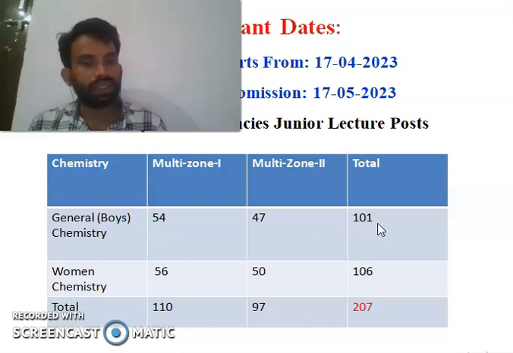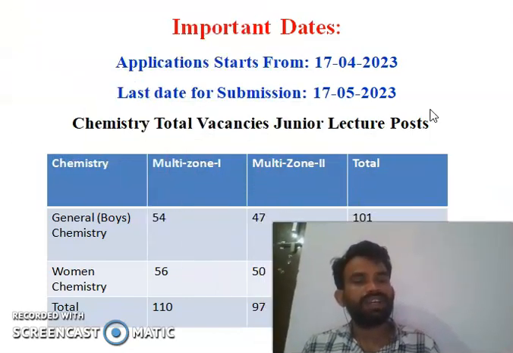So boys total 101 and girls 106, total 207. So 207 is the total vacancies for the JL chemistry post.